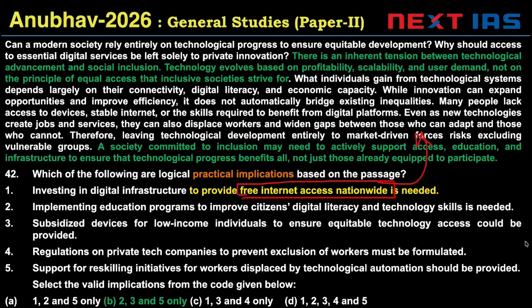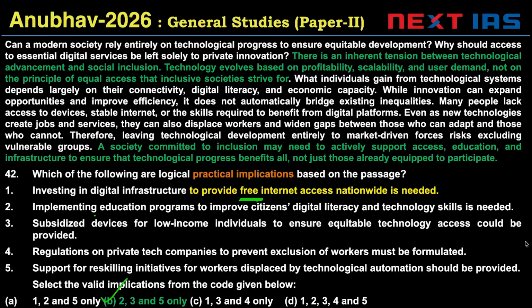internet access nationwide. The passage says many people lack access to devices and stable internet. This does not mean free internet access nationwide. So, free internet access nationwide is invalid. If one is invalid, you don't need to solve the question. You can simply go with option B, provided you check whether this is valid or not. Don't simply say, "Arey free to galat," and move to option B. That's a bad habit and you'll make a mistake in the exam. Checking this will add maybe 5 to 7 seconds in real time.